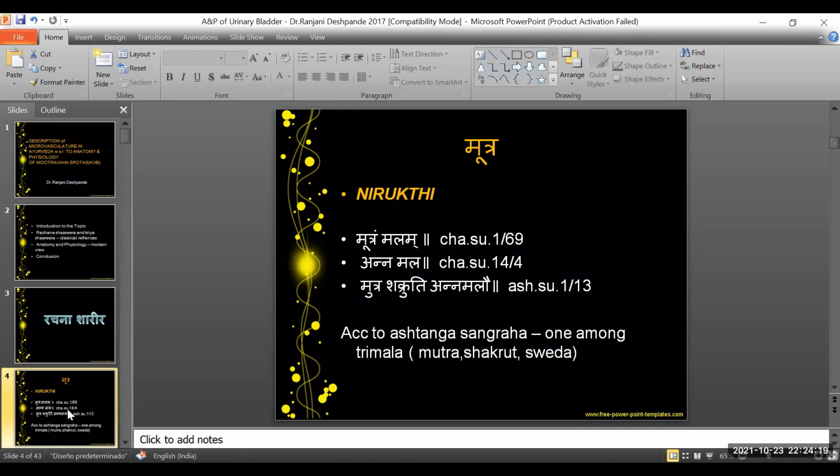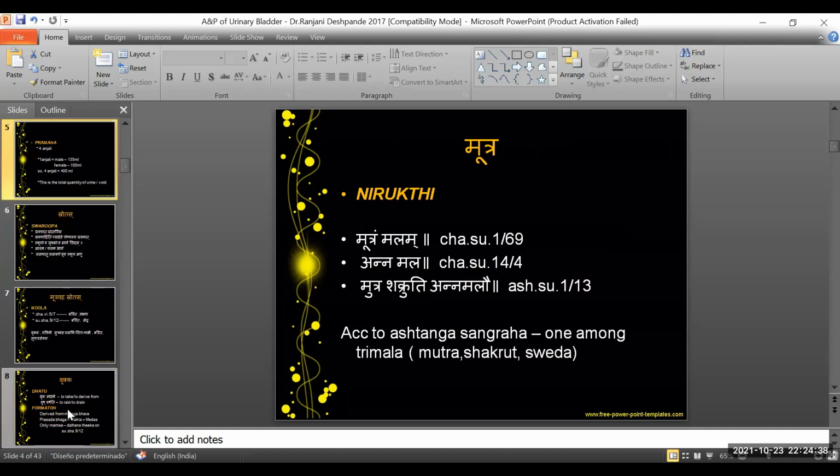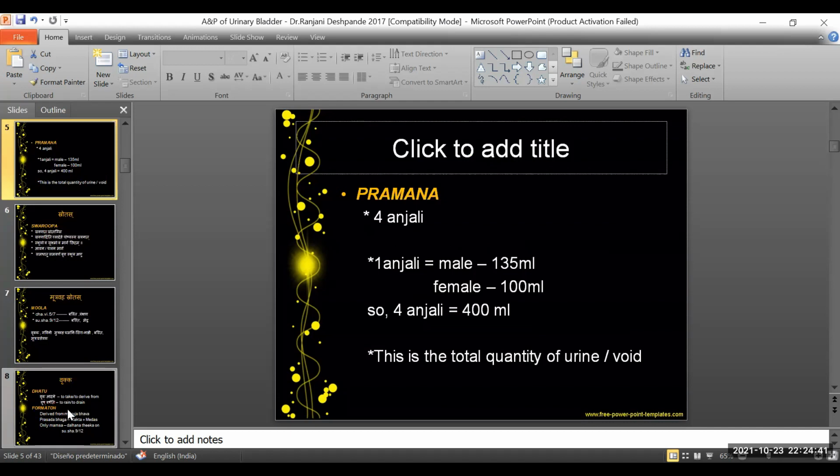Mutra Shakriti Annamalo, according to Acharya Vagbhata in Ashtanga Hridaya. Acharya says Mutra and Shakrit, that is the fecal matter, are the byproduct or the waste product that are generated at the end of digestion. So this is with respect to the Nirukti of Mutra. Moving further, with respect to the Pramana of Mutra that has been told in Ayurveda, Ayurveda opines the Pramana of Mutra, that is Mutrasya Prakrutam Pramanam Chatvari Anjalayah.